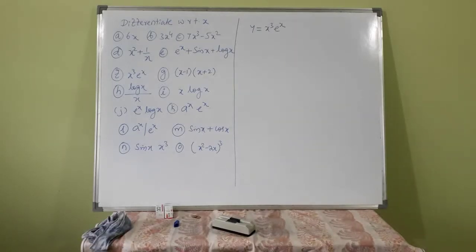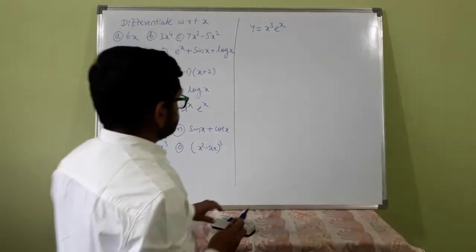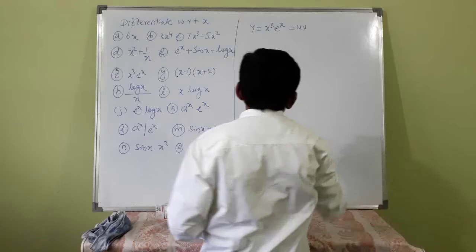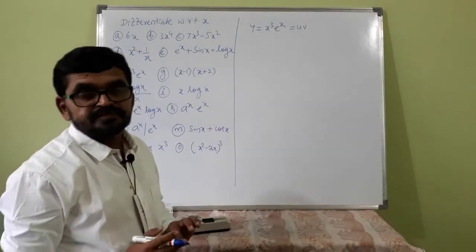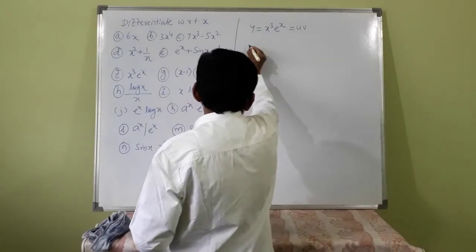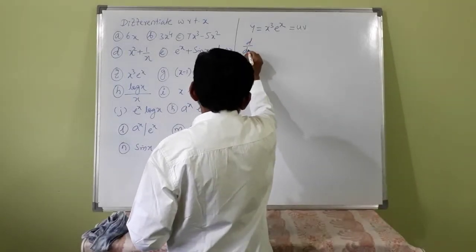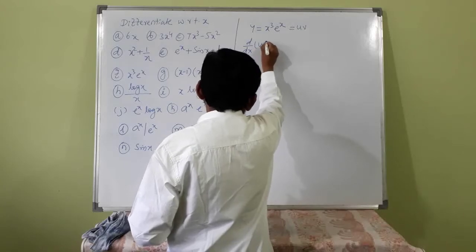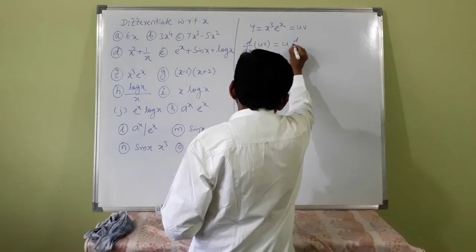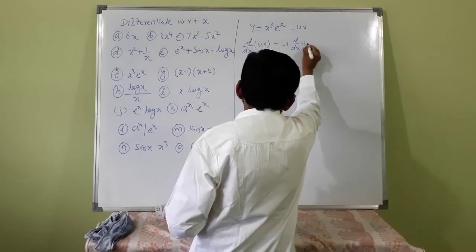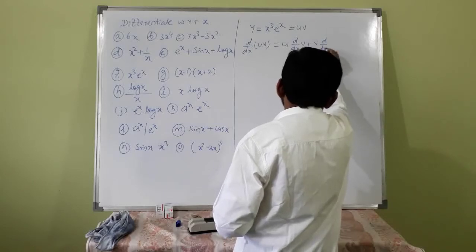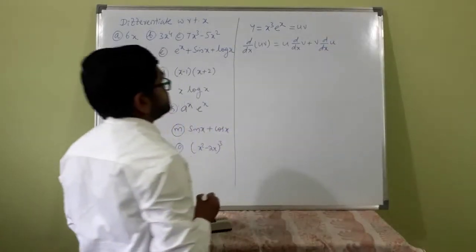y is equal to x cube into e raised to x. This is of the form y is equal to u into v. u is one function of x, v is another function of x. See, if y is uv, d by dx of u into v, product rule is u into first function d by dx of second function plus second function d by dx of first function, isn't it?